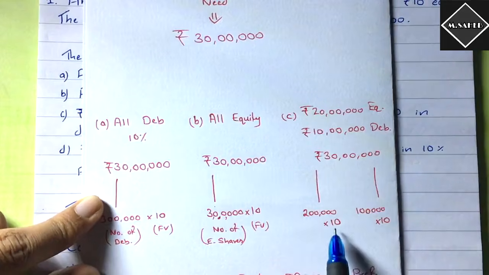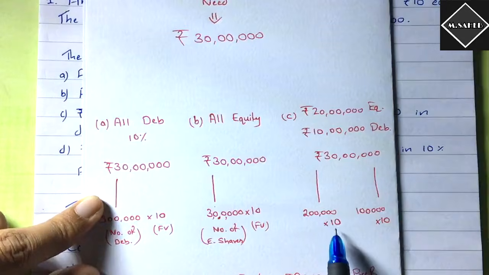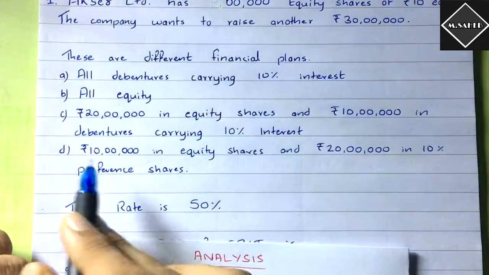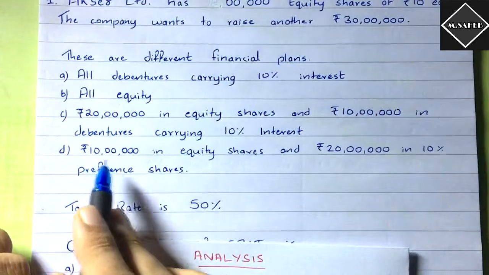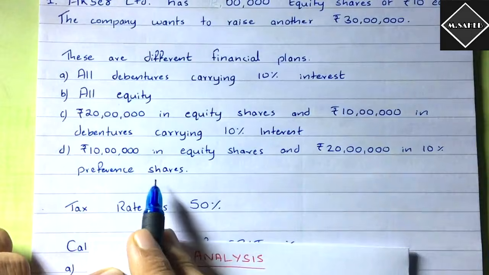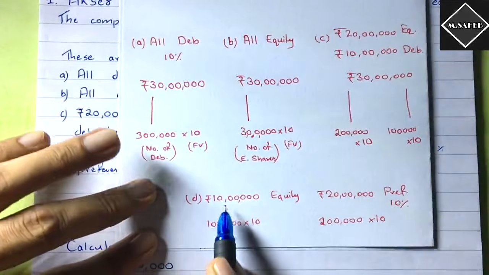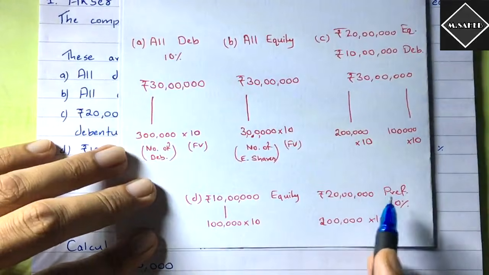I have taken 10 rupees as the face value of the debentures also, and the equity shares also, but it doesn't matter, okay? Then we have got the fourth plan, that is 10 lakh in equity shares and 20 lakh in 10% preference shares.